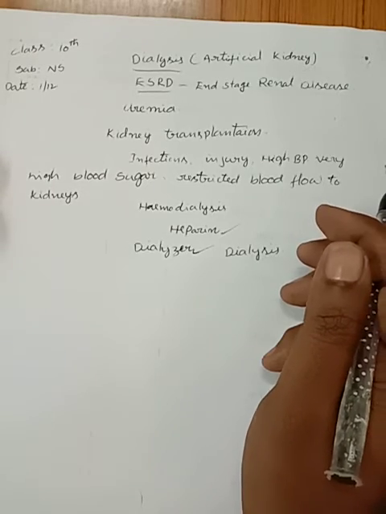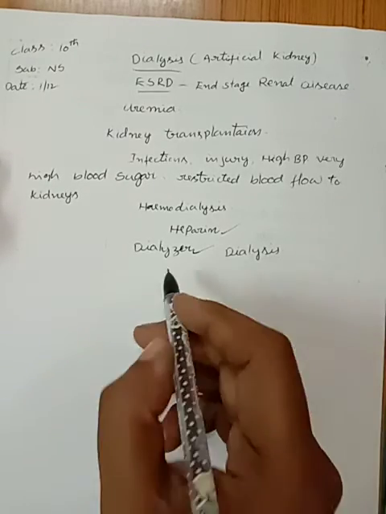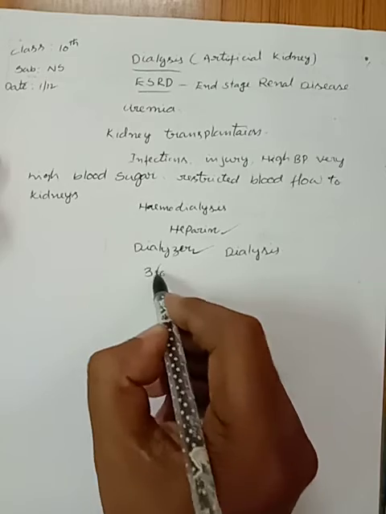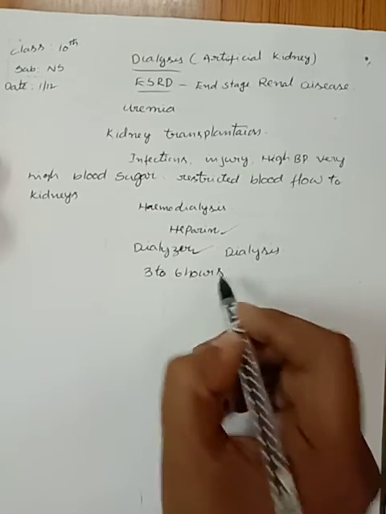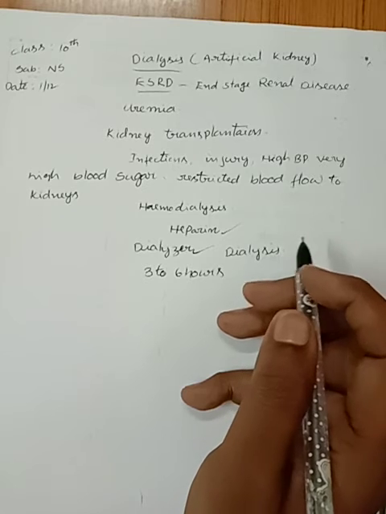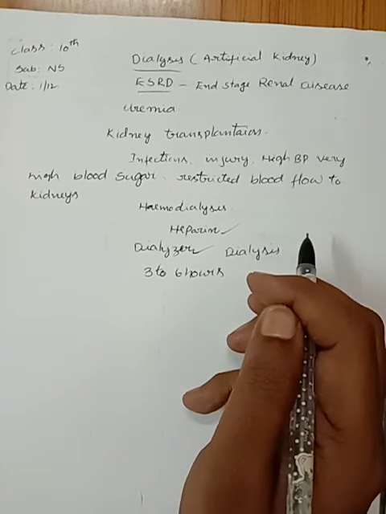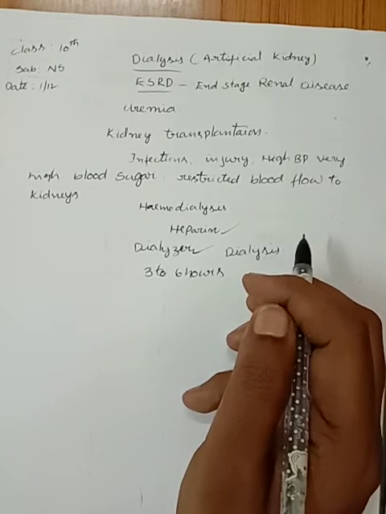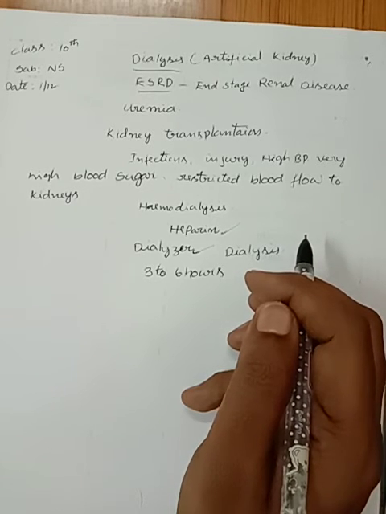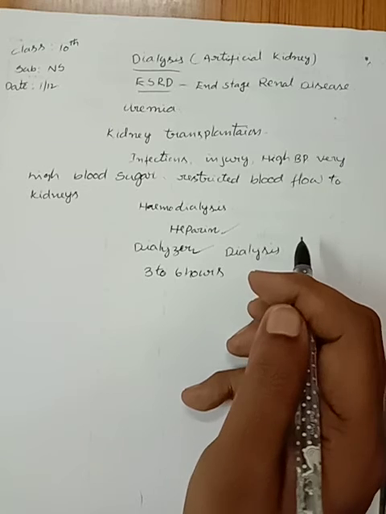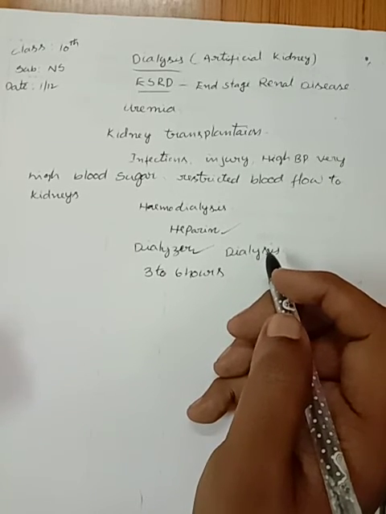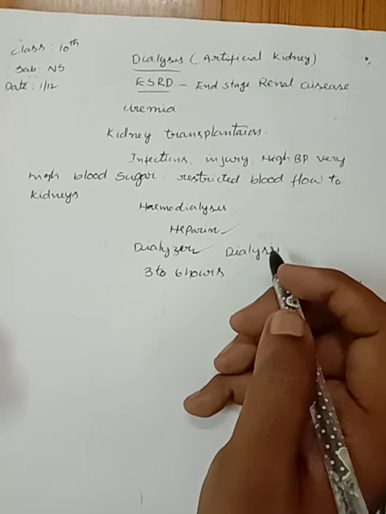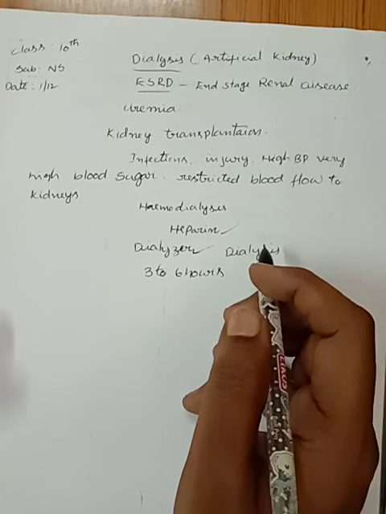Each dialysis session lasts for 3 to 6 hours. This method is being used for thousands of uremic or kidney failure patients all over the world. It is a temporary process, and it is very expensive.